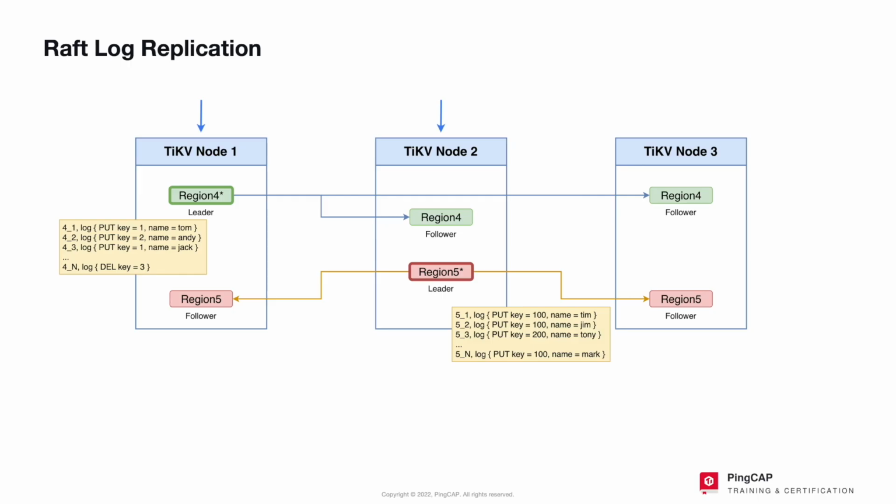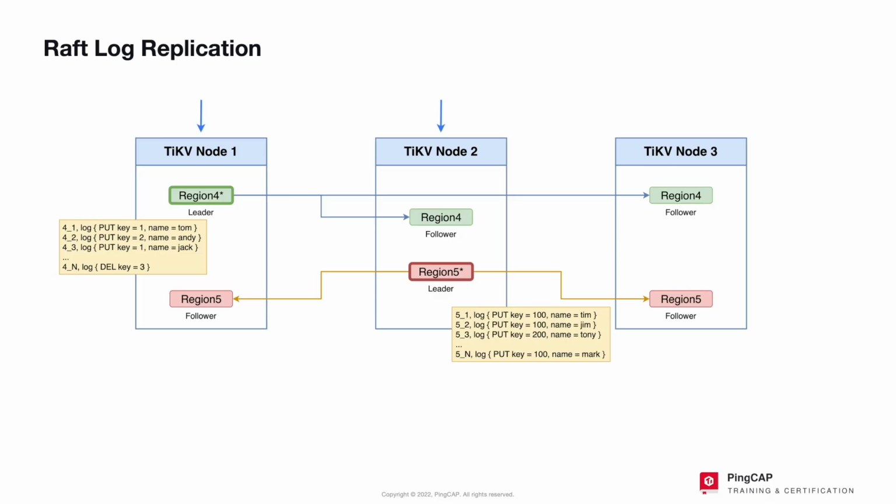Next, we're going to talk about log replication. When a TiKV client, such as TiDB server, needs to write data, it will send the operation to the leader of the region where the data is to be stored. The leader will encode the operation into an entry and write it to the Raft log. This process is called append.